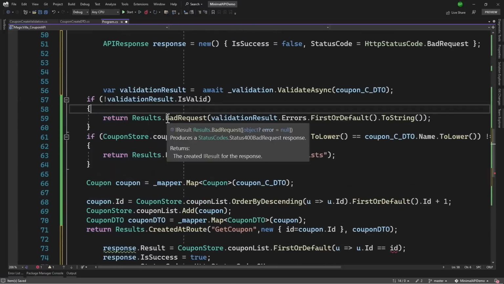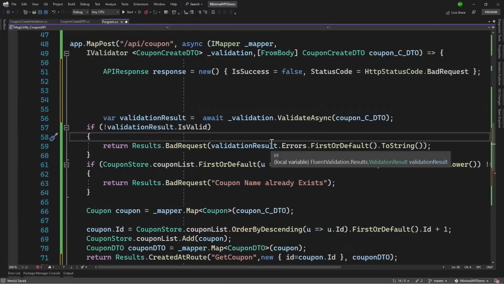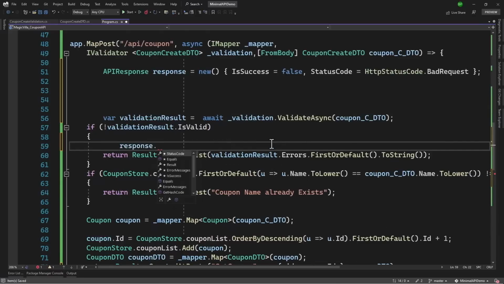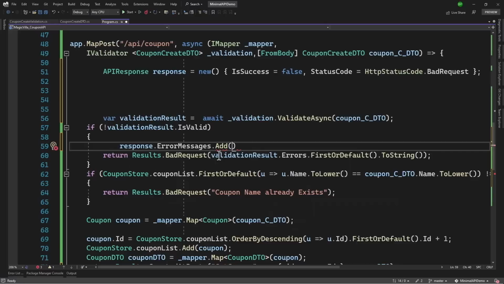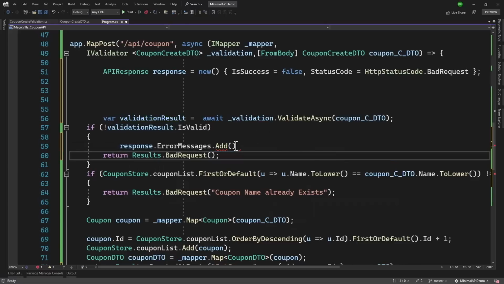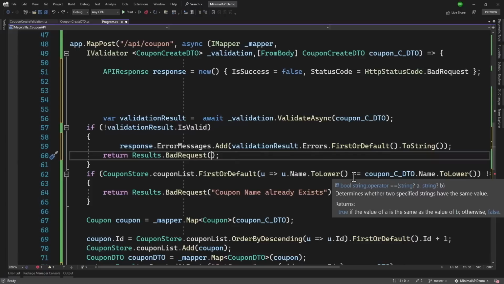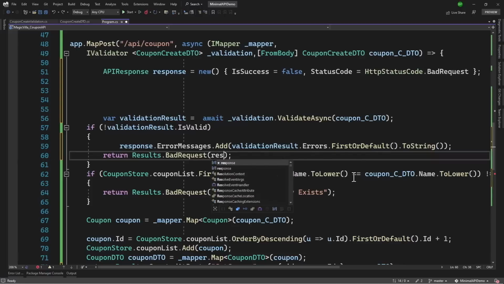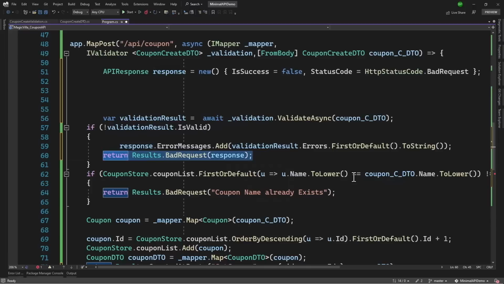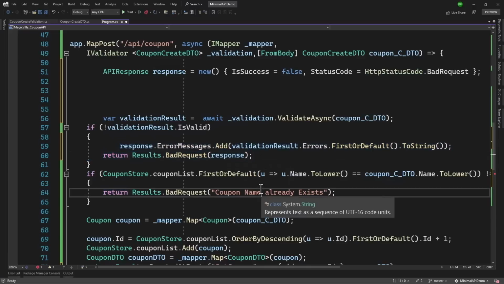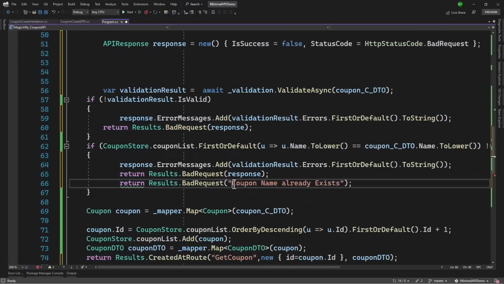But when something is not valid, we need to assign the error message. So we can say response dot we have the error messages dot add. We will be adding the error message right here. Cut that, paste it, looks good. Again, you can be fancy. Rather than first or default, you can return all the error messages, but you will have to do some conversion. Where we have result.BadRequest, we will return back the response. Let me copy these two lines. We will have to add that right here.